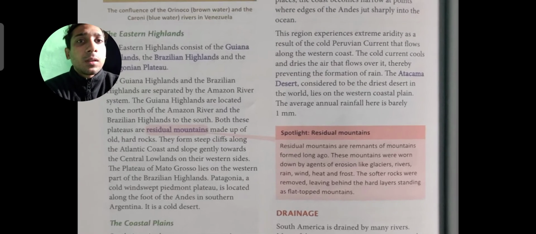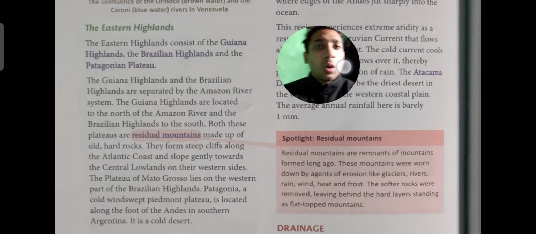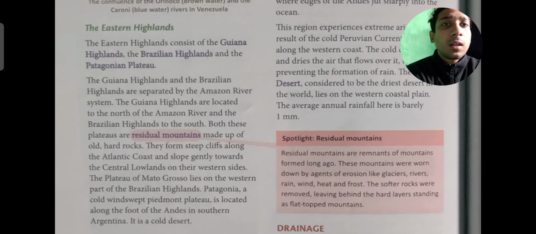Then we will go to the eastern highlands. What is present in the eastern highlands? Let's see. The eastern highlands consist of the Guiana Highlands, Brazilian Highlands and the Patagonian Plateau. The Guiana Highlands and Brazilian Highlands are separated by the Amazon River; the Guiana Highlands are located to the north of the Amazon River and the Brazilian Highlands are situated in the south. Both of these plateaux are residual mountains, made up of hard rocks. The question may arise: what is a residual mountain?